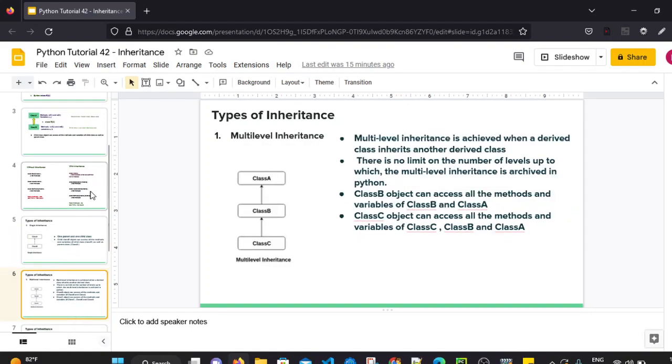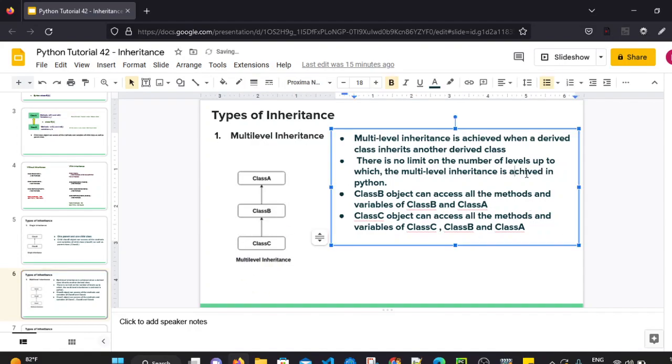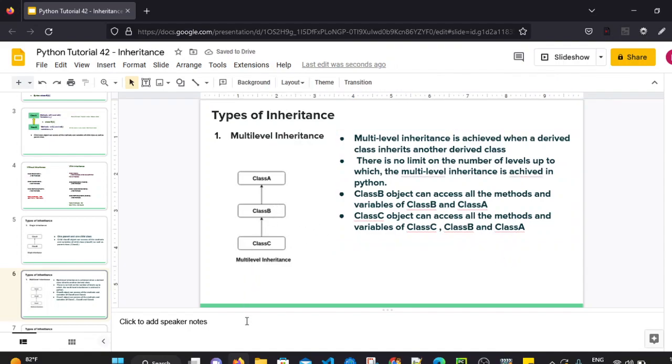The next type is multi-level inheritance. Multi-level inheritance is achieved when a derived class inherits another derived class. In this situation, class B is a child of class A, and class C is a child of class B. There is no limit on the number of levels up to which multi-level inheritance can be achieved in Python, right? So it can have any number of classes derived from another class. Here class B is a parent of class C and class A is a parent of class B.